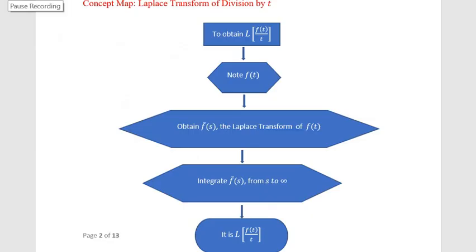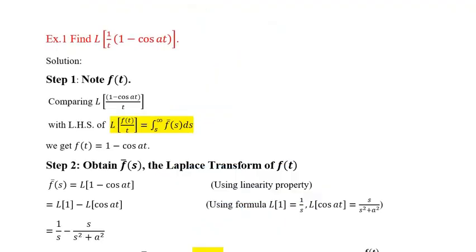The concept map of Laplace transform of division by t is, firstly, to obtain Laplace of f of t upon t, note down f of t, obtain its Laplace f bar s, integrate f bar s from s to infinity. Then we obtain Laplace of f of t upon t. To understand the applicability of the property, let us see this example.